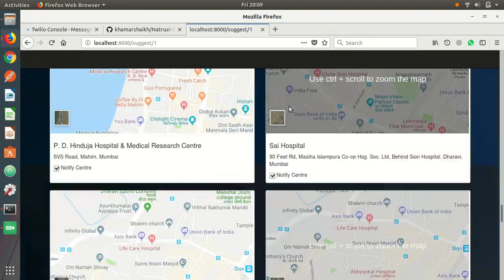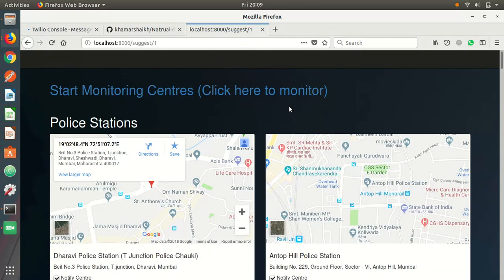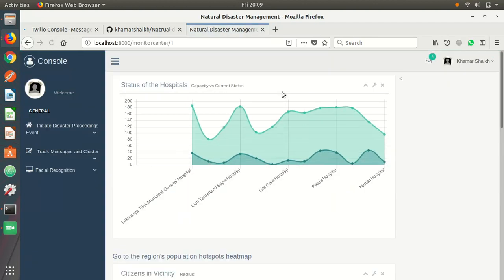Along with this, I also provide a monitoring center for all these help centers. A person should reach a center where there is availability. Reaching a center where there is no availability, like a hospital that is already completely occupied, is pointless. So I provide a graph which shows how many people are admitted into the hospital and how many vacancies are present. The lighter shade shows the vacancies in the hospital and the darker shade shows how many people are actually present in the hospital.